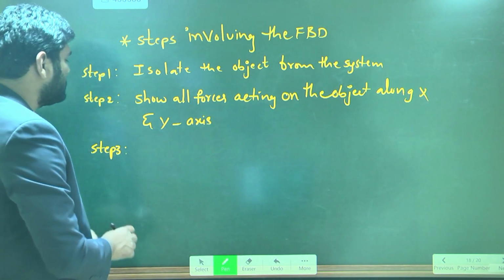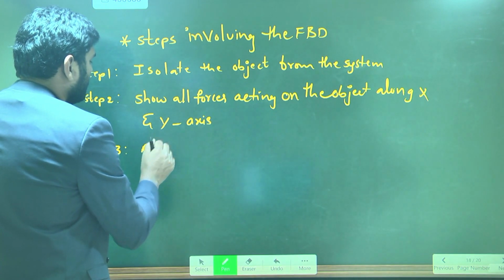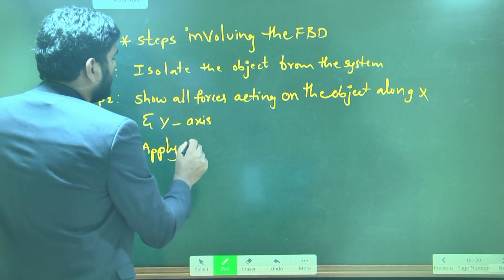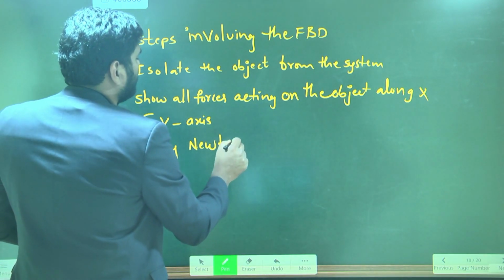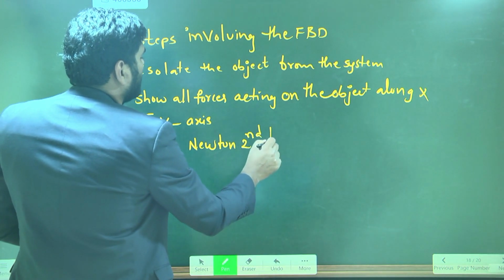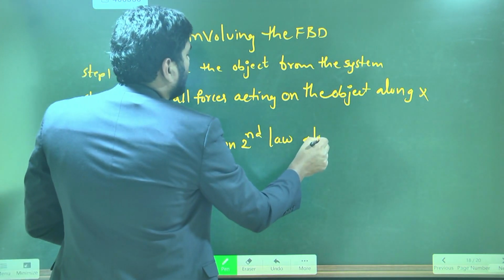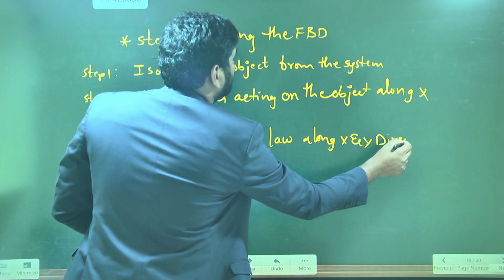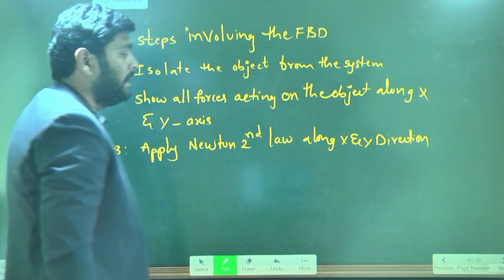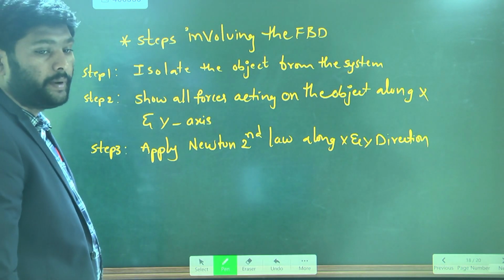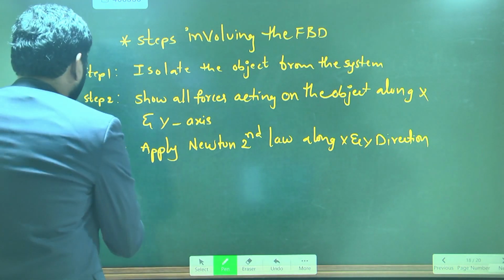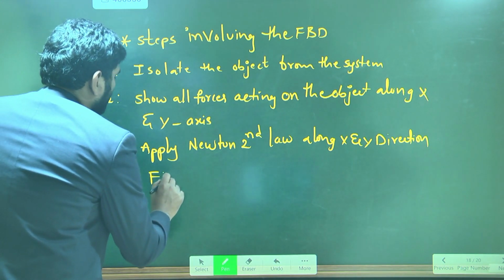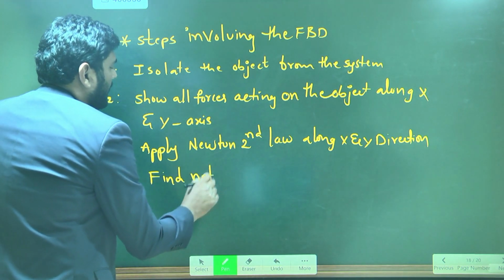The third step is to apply Newton's second law along the x and y direction separately. Next, step 4: find the net acceleration.